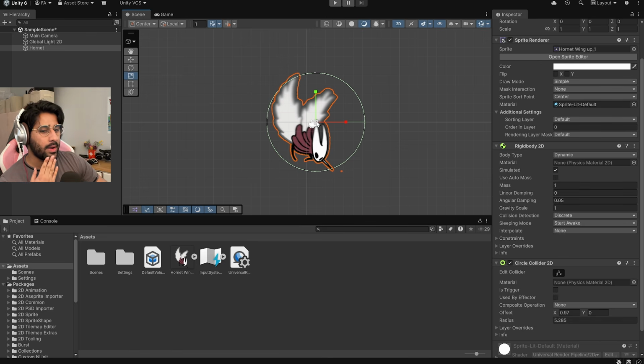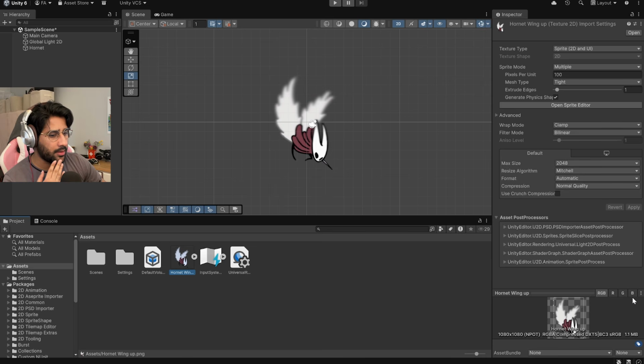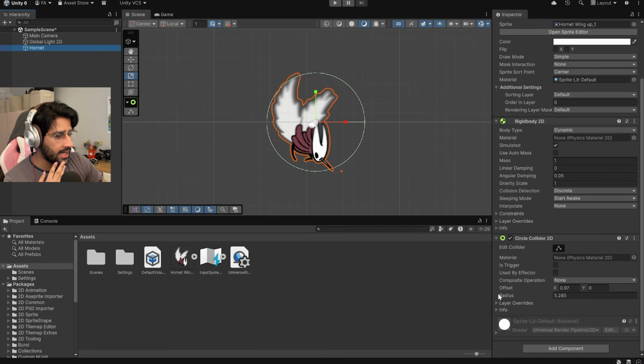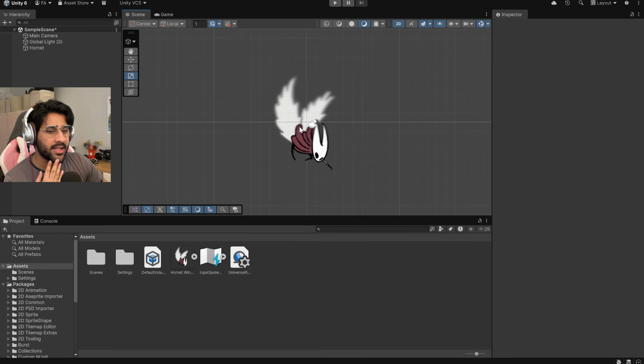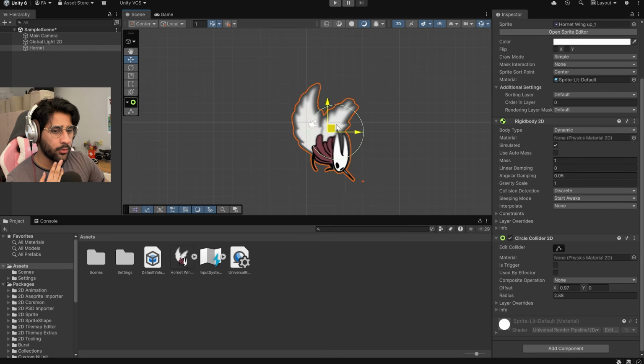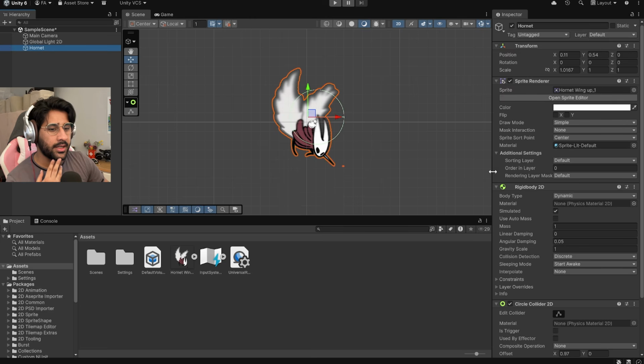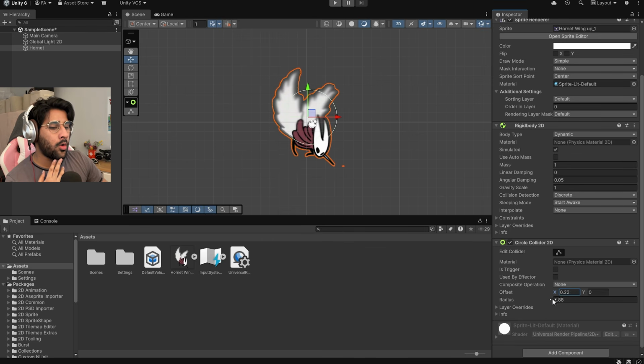Ah, there we go. Now I can see it. Okay, I gotta scale this down. How do I scale it down? Shit, where did all my things go? Ah, there we go. Radius. Okay, so we gotta make it smaller. Can I move you? I can't move things from here. It feels like I should be able to. I can move the entirety of Hornet, but I want to move the collider. God damn it. Oh, offset moves it.